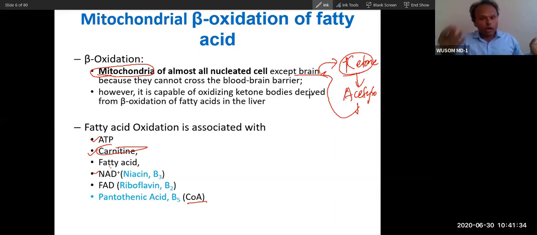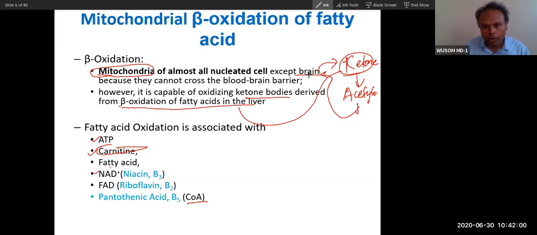So you can say the brain starts utilizing fat after 3 days, not before 3 days. 72 hours, not before 72 hours. So it takes about 3 days to adjust to ketone body. However, it is capable of oxidizing ketone body. I have already explained this from beta oxidation in liver. So beta oxidation in liver will produce ketone body, and ketone body will be utilized by the brain.